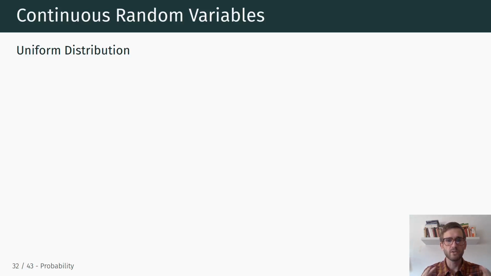Hey everyone. So now we're moving on to continuous random variables. And remember, in contrast to discrete random variables, where we had a countable number of events and we could compute probabilities for each individual event or each individual outcome of the random variable, when we move to continuous random variables, we have an infinite number of possible outcomes of that random variable. And therefore, we cannot directly compute the probability of a specific event, but rather we, if anything, compute the probability of a range of events, right?